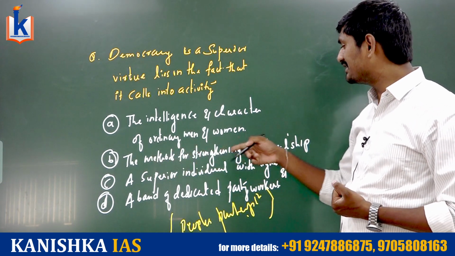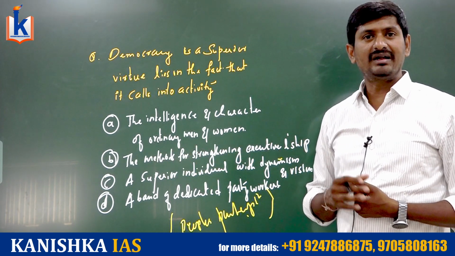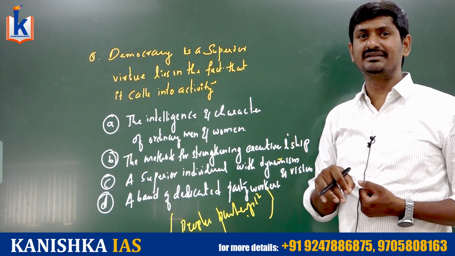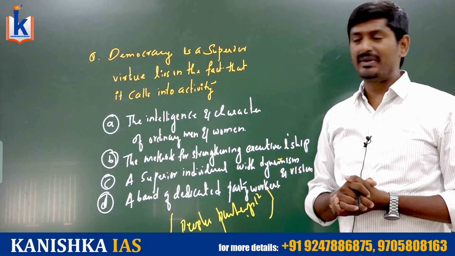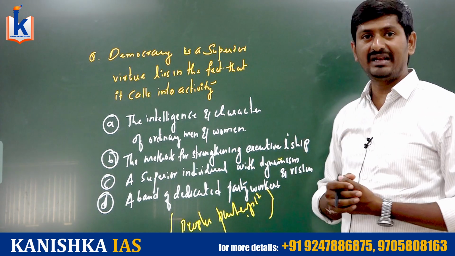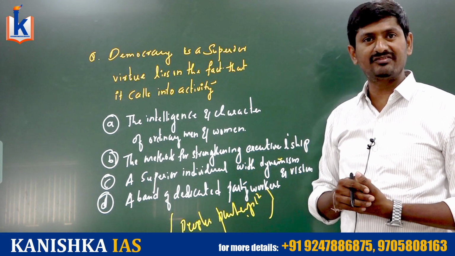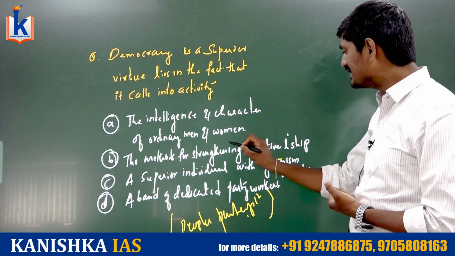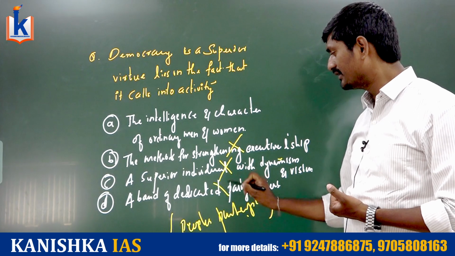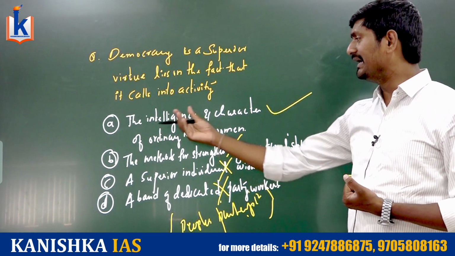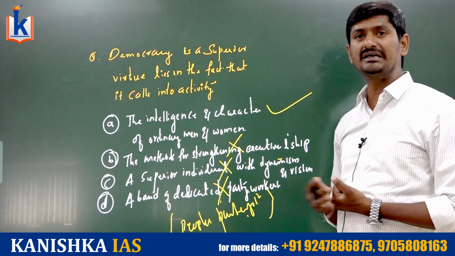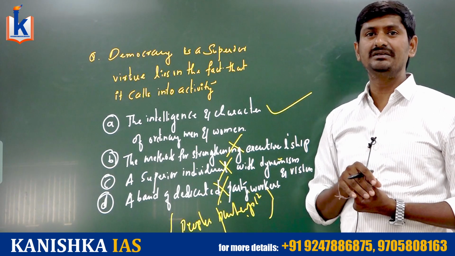The methods for strengthening executive leadership. In fact, democracy does not try to strengthen one individual's power, because it may lead to tyranny of the majority. So that is not the essence of democracy. Hence, these three options are incorrect. So certainly, what is the right option? Intelligence and character of the ordinary men and women. Because democracy believes in the people.